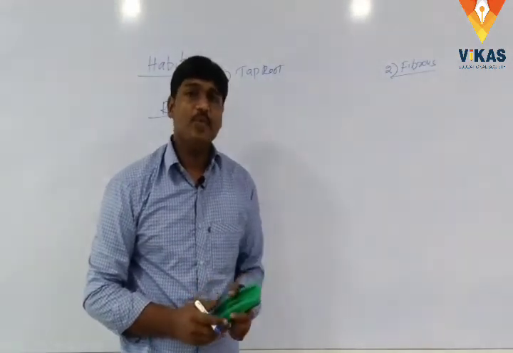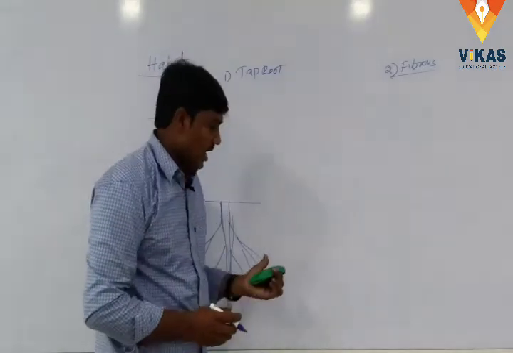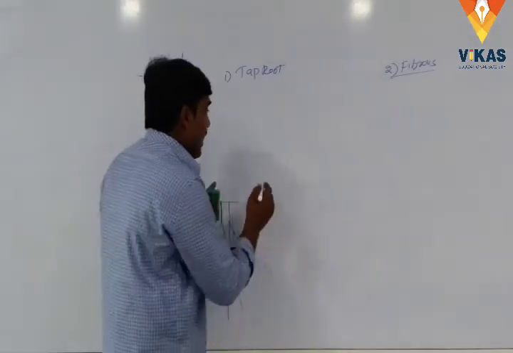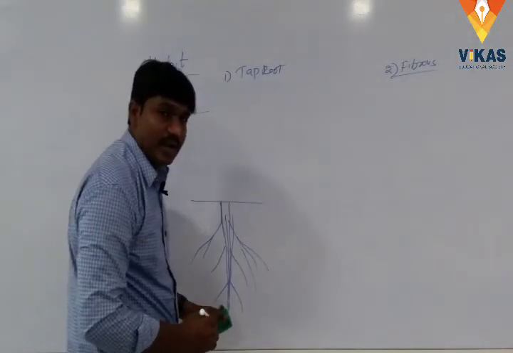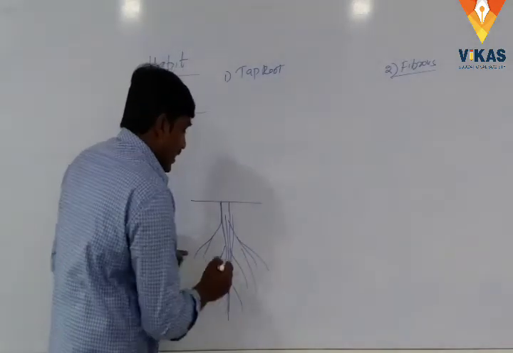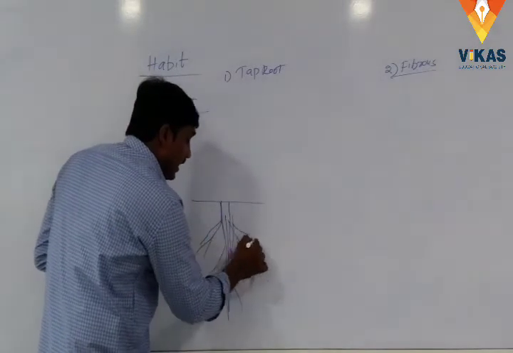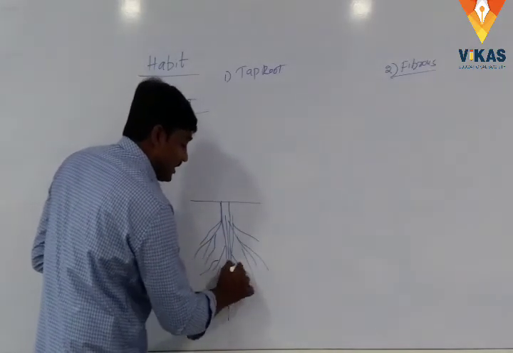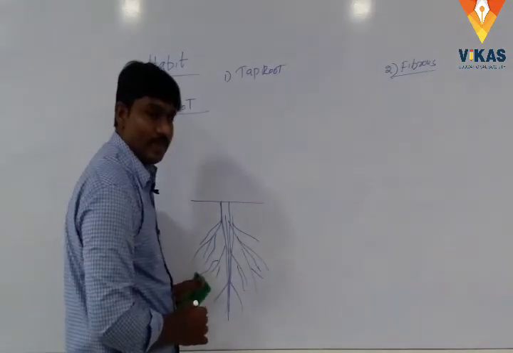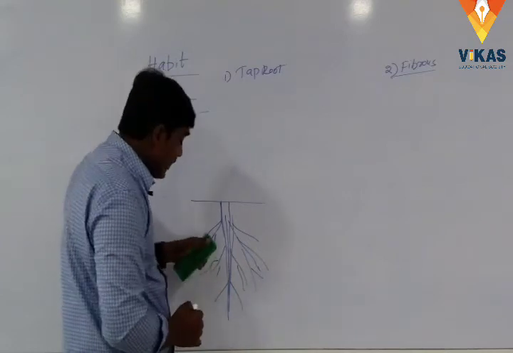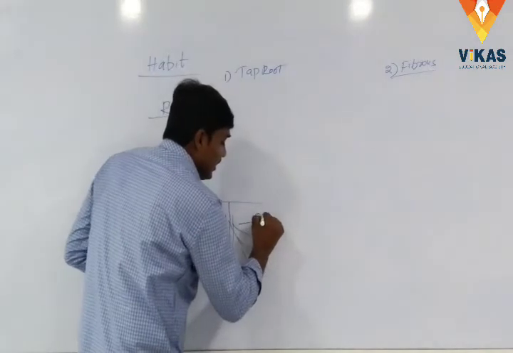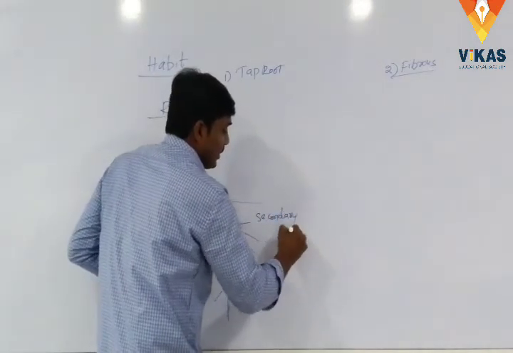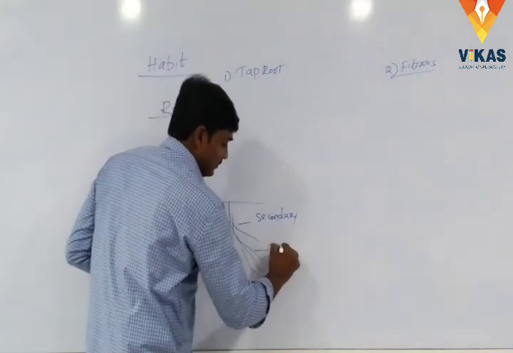What is tap root system? We already know the radicle can produce the primary root, and many roots are arranged as branches in several orders. They are called secondary roots and tertiary roots.